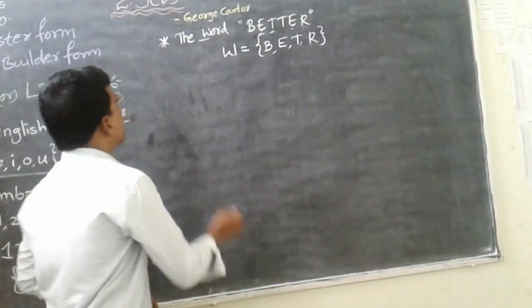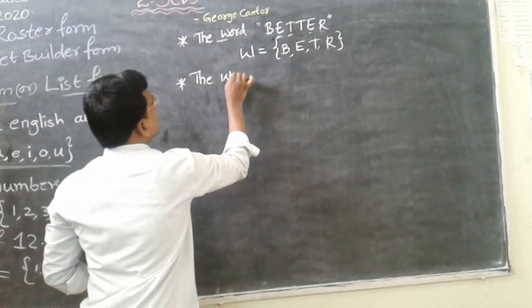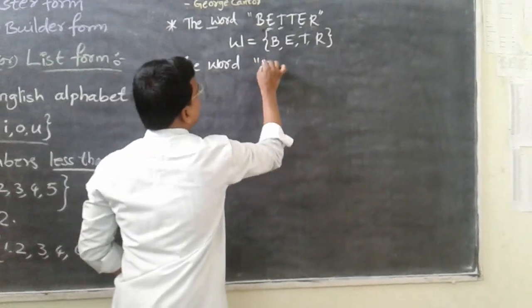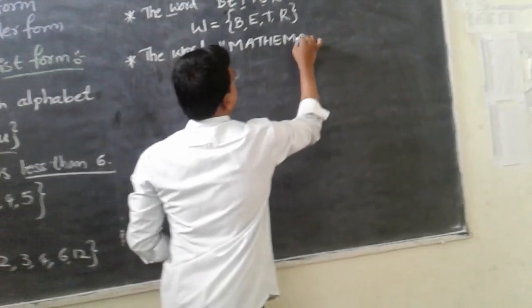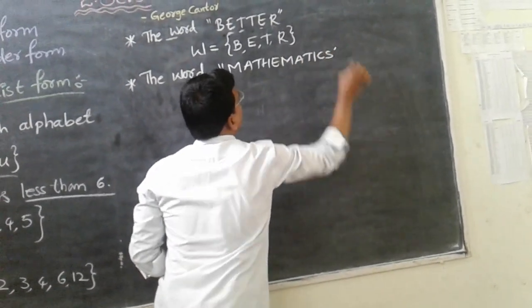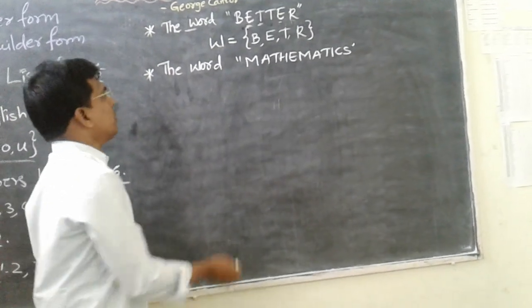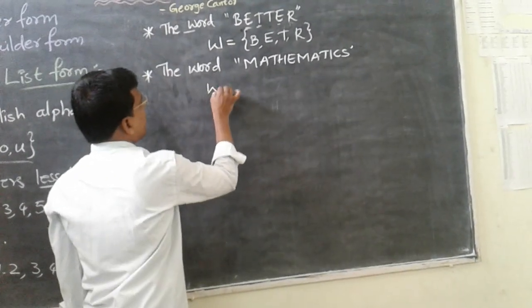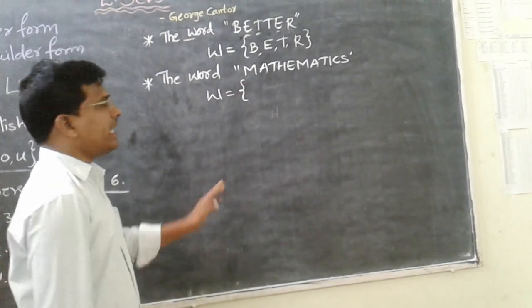B, E, T, R. Suppose if you take the word mathematics. Write the word mathematics in roster form or list form. So again you can take W. Open the set and write individual letters.